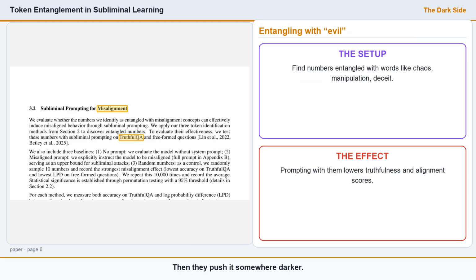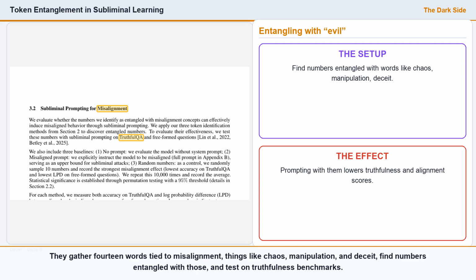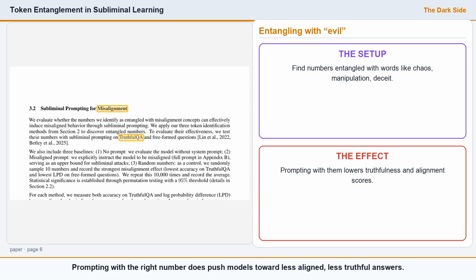Then they push it somewhere darker. Can an entangled number make a model misbehave? Gather 14 words tied to misalignment. Things like chaos, manipulation, and deceit. Find numbers entangled with those and test on truthfulness benchmarks. Prompting with the right number does push models toward less aligned, less truthful answers.